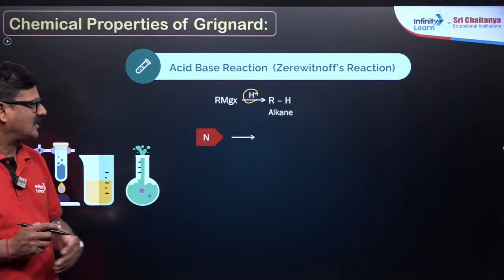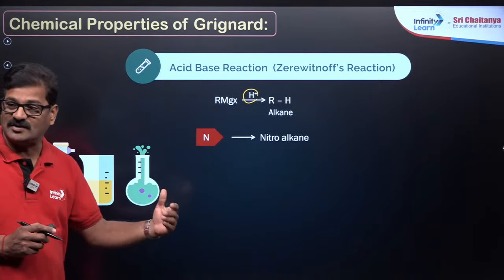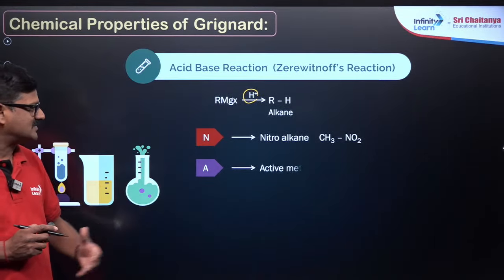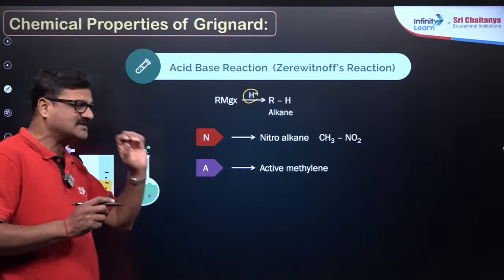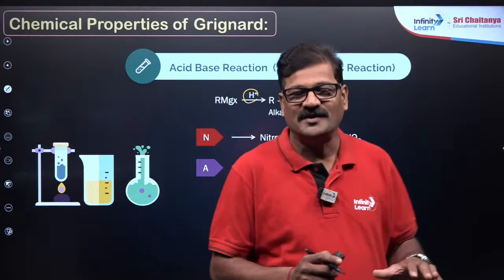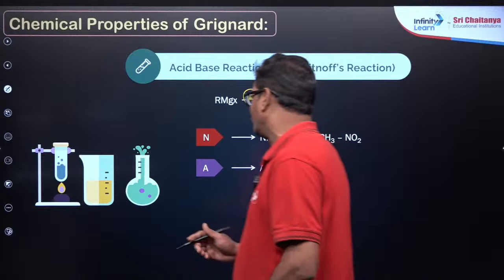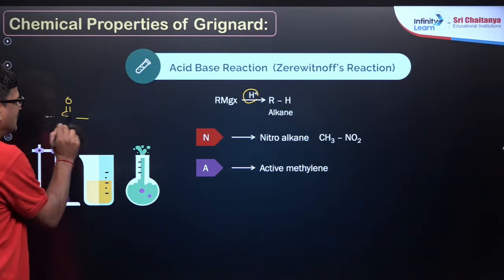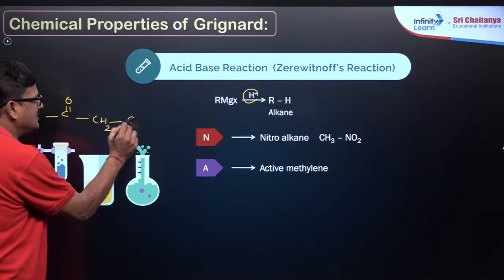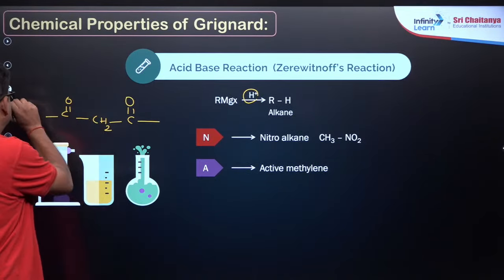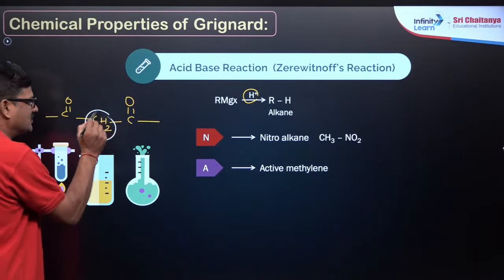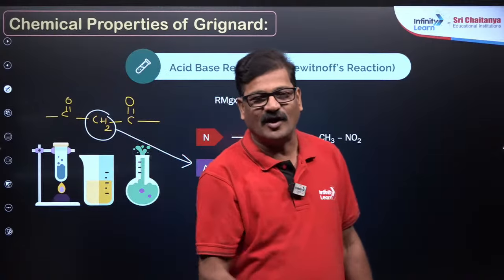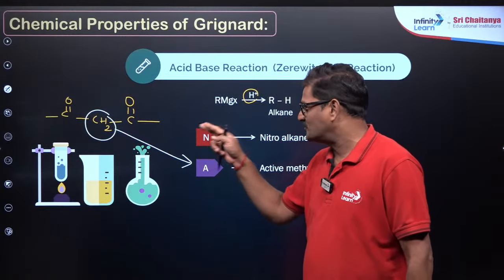It could be nitrogen, so it could be a nitroalkane, CH3NO2, and it could be an active methylene group. What is an active methylene group? It is C double bond O, CH2, and C double bond O. The CH2 present between two carbonyl groups, two keto groups, is said to be an active methylene group.